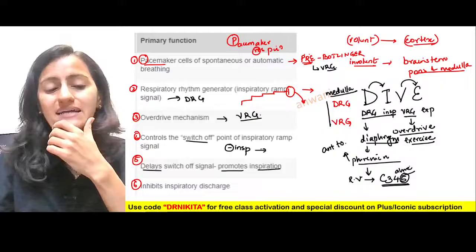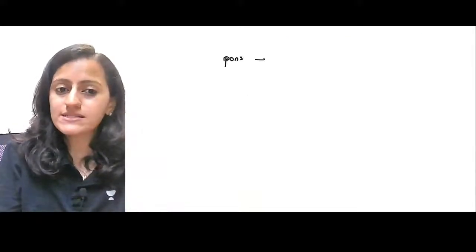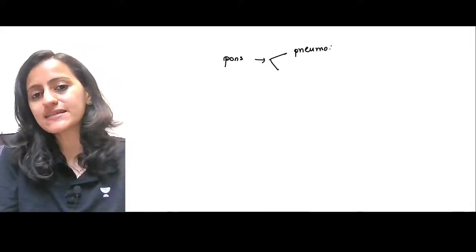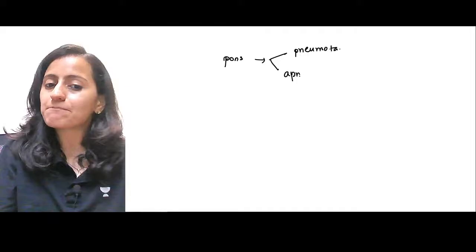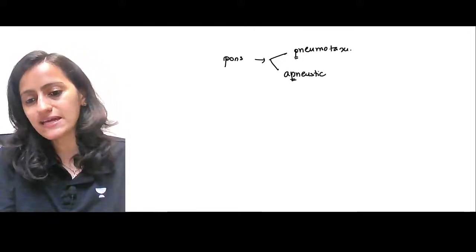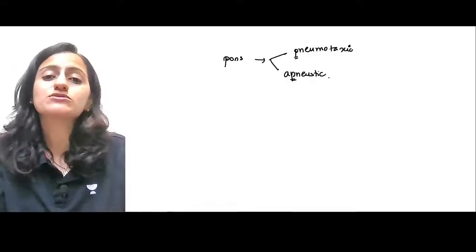So remember that in the respiratory centers, basically in the Pons, we have the pneumotaxic center and the apneustic center.